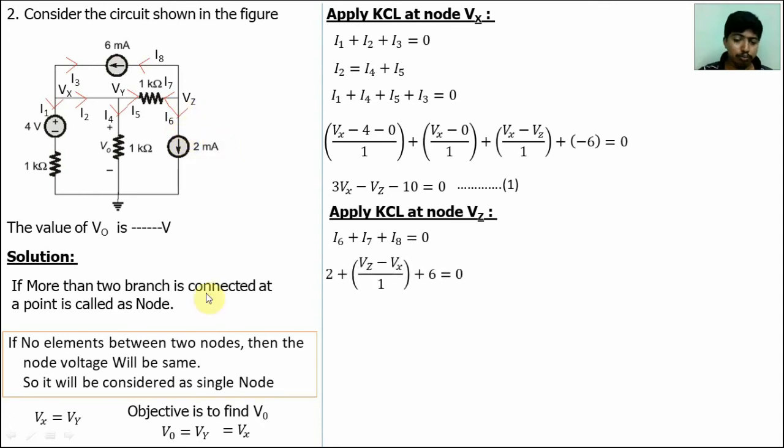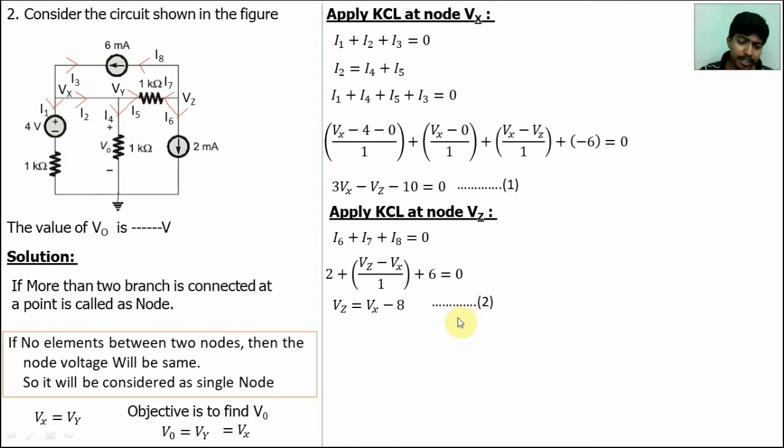I7 is (Vz minus Vx) divided by 1k. Plus I8, and this current direction is the same, so directly given 6 milliamps. We will get Vz is equal to Vx minus 8. This is the second equation.